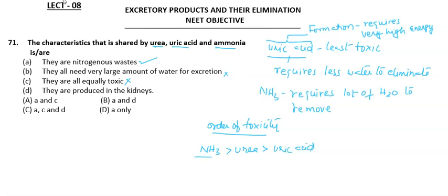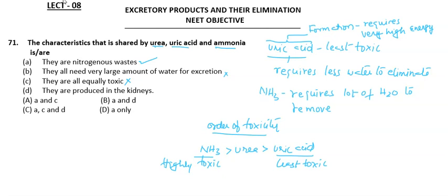So ammonia is highly toxic, whereas uric acid is the least toxic. So all three are not equally toxic.